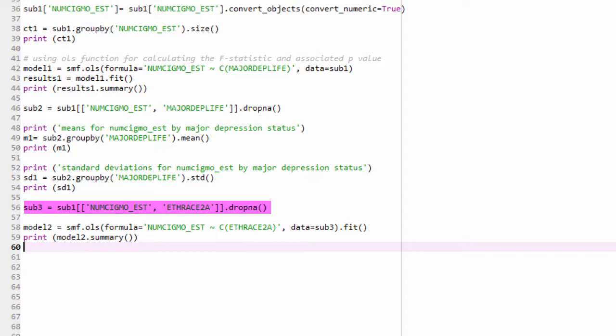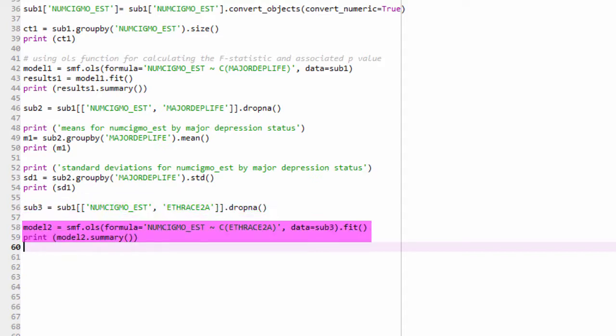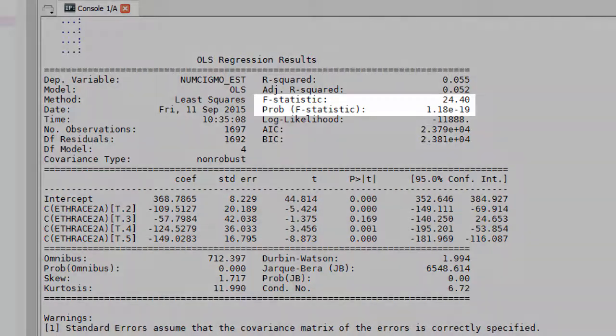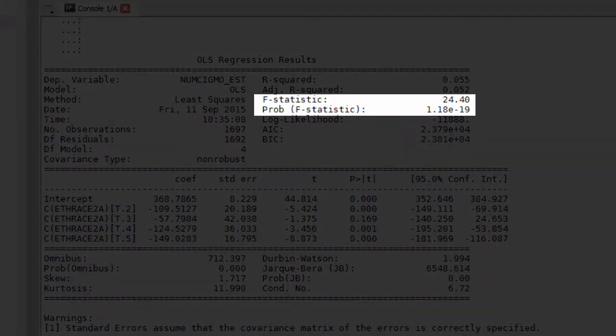I will use the same model statements, but change the data frame to sub3 and the explanatory variable to eth_2a. Again, it's important I indicate to Python that this is a categorical variable. Then we'll save and run the program. Here again, we see our F statistic and associated p-value for our explanatory variable with more than 2 levels.